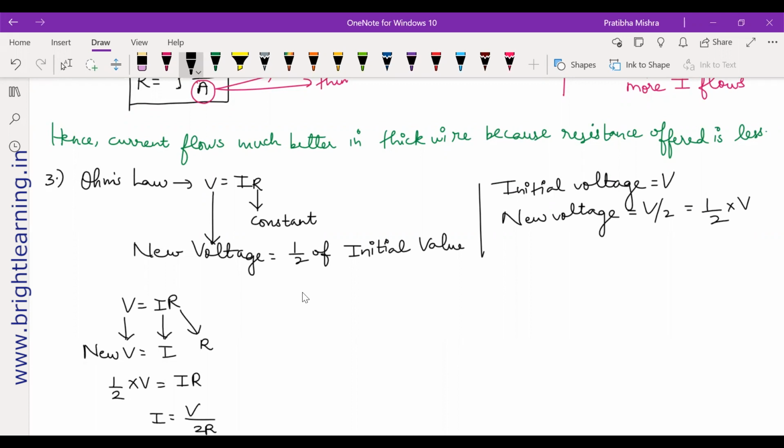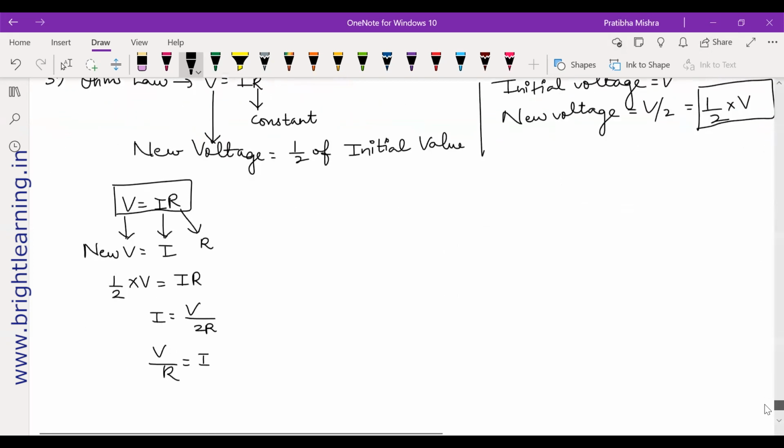So first we will take V is equal to IR. This is the same formula that we will apply. Then we have to apply a new V. What is new V? The new voltage, which is getting reduced by half, right? So what are the things you will do? You just have to reduce it by half and then use the same equation over here. These are the things that you have to do.